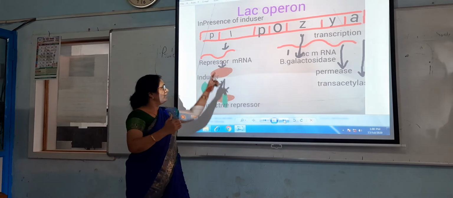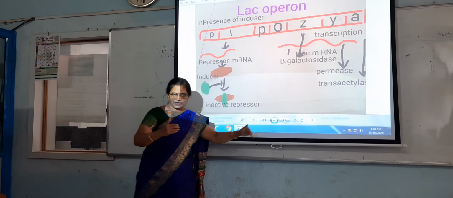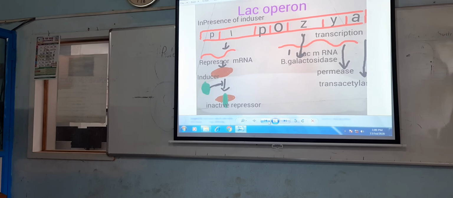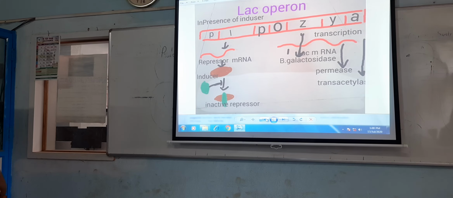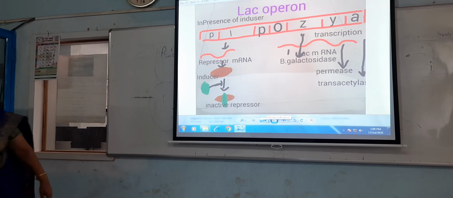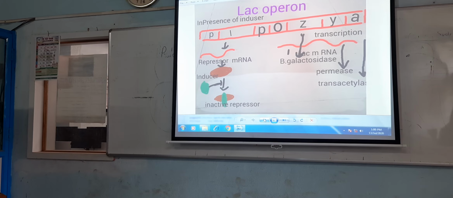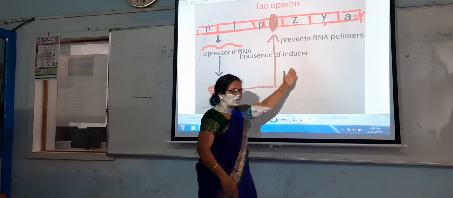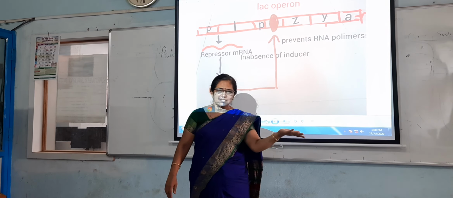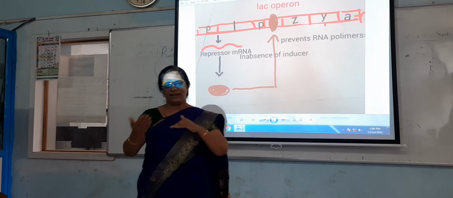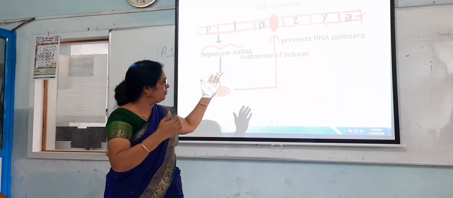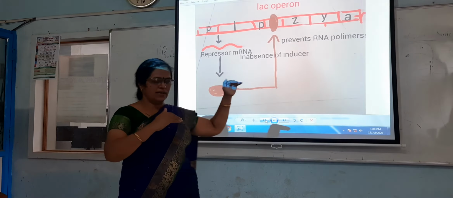That's why the operator is blocked, and the enzymes are not synthesized. In the second case, what happens? The enzymes are necessary. That's why the operator is not blocked. Messenger RNA is synthesized and the enzymes are synthesized.